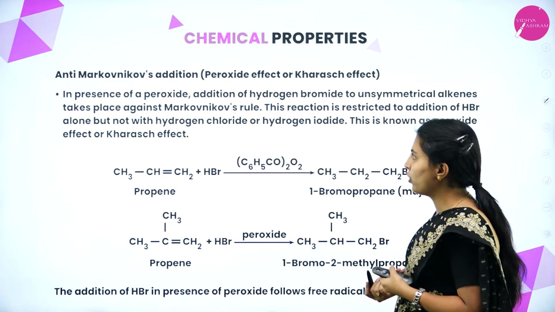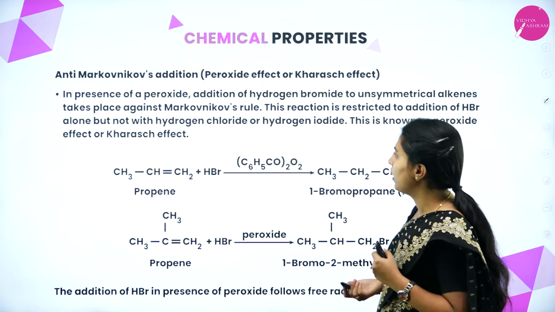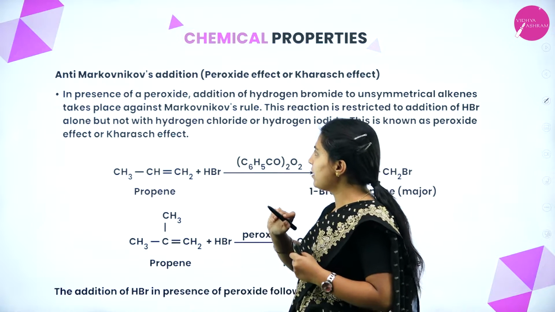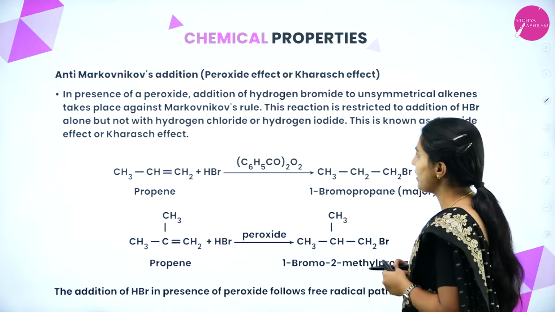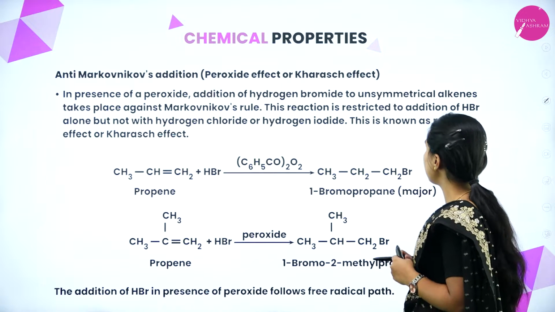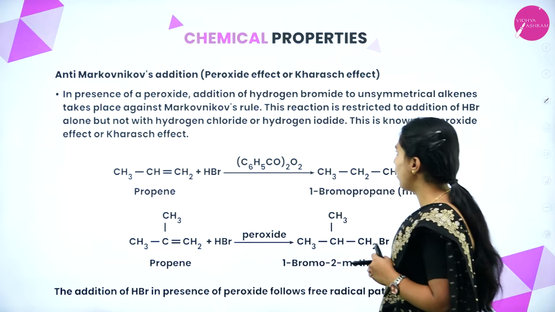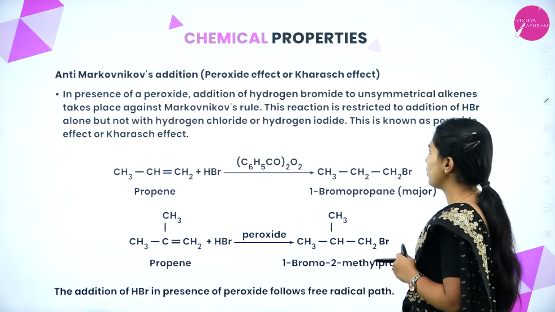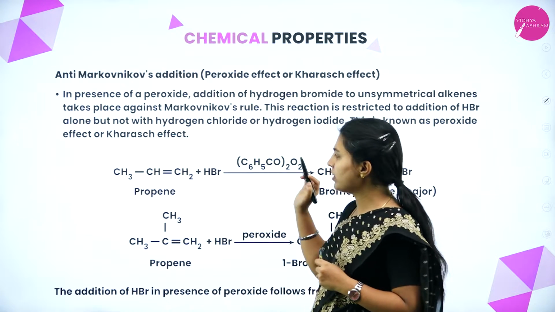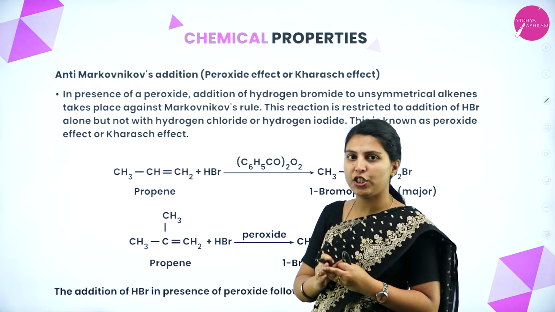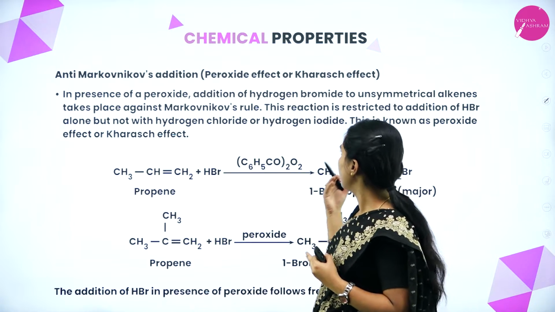Next, anti-Markovnikov's addition, or peroxide effect, or Kharasch effect, will be explained now. In the presence of peroxide, addition of hydrogen bromide to unsymmetrical alkenes takes place against the Markovnikov rule. This reaction is restricted to addition of HBr alone, but not with hydrogen chloride or hydrogen iodide. This is known as the peroxide effect. When the same unsymmetrical alkene is present and peroxide is present, it is restricted to HBr but not for hydrochloric acid and hydrogen iodide.